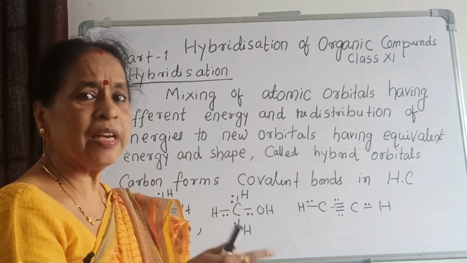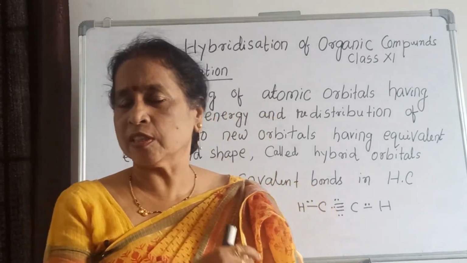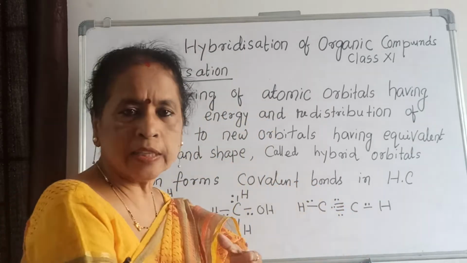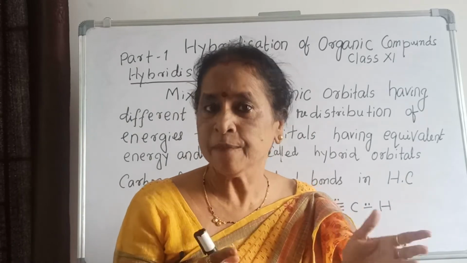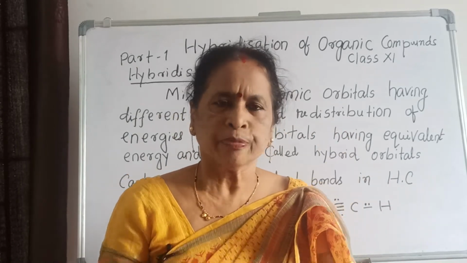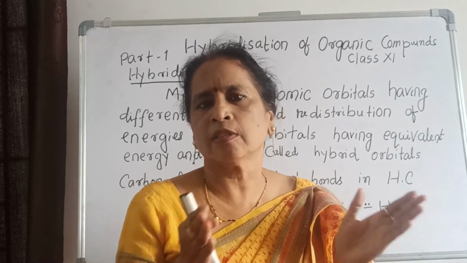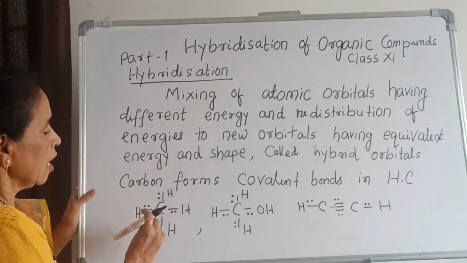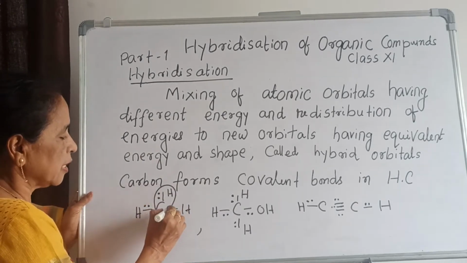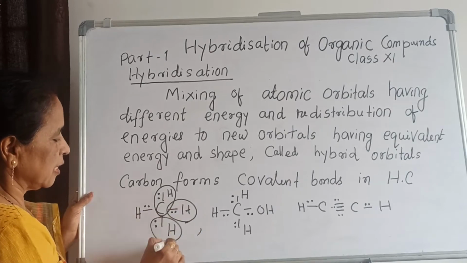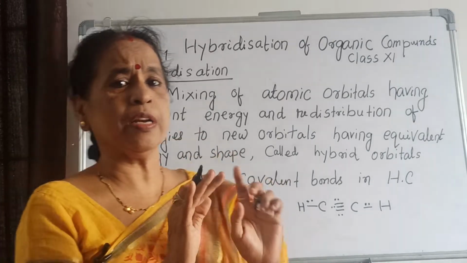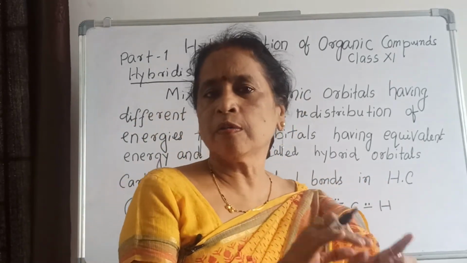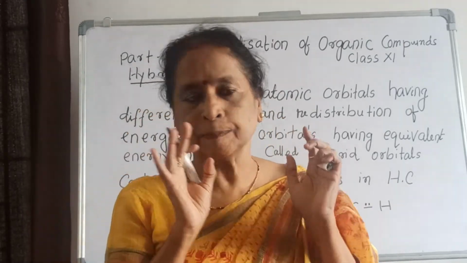You know a covalent bond is formed by sharing of electrons. Here the word atomic orbital does not come in, so forget atomic orbital. Only see what a covalent bond is. A covalent bond means sharing of electrons between atoms. Now carbon and hydrogen, carbon and this hydrogen, this hydrogen, this hydrogen. That means here four covalent bonds are formed. Till now we have not seen anything about energy, length, shape, all those things.